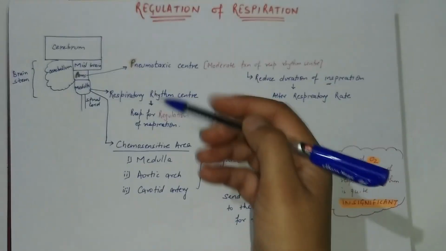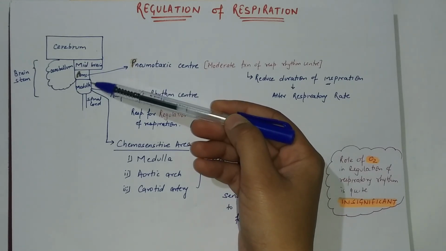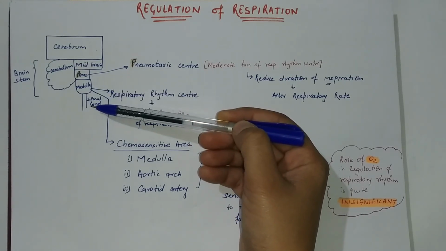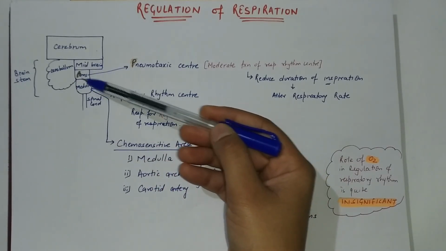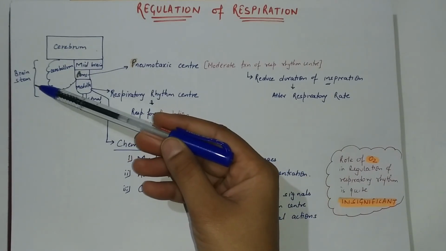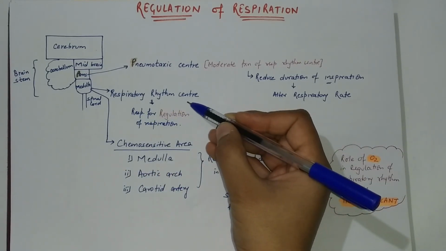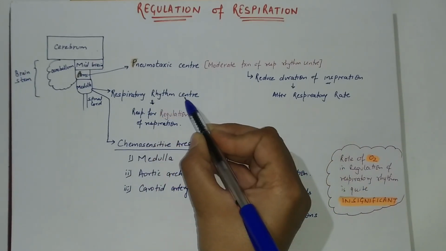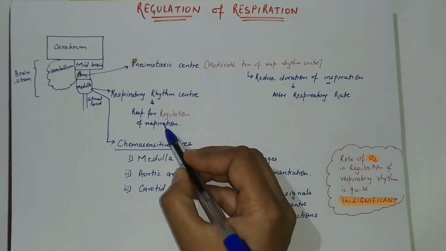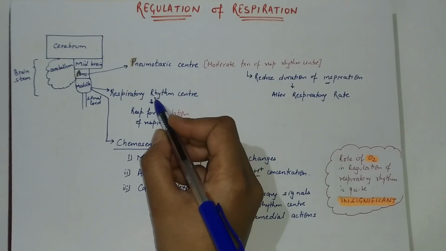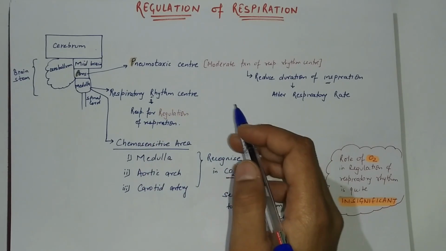So I have shown the schematic diagram in which this is cerebrum, then we have midbrain, pons, medulla, which continues into the spinal cord, and behind these there is cerebellum. So midbrain, pons, medulla and cerebellum together comprise the brainstem. We have a specialized structure present in the medulla called respiratory rhythm center, which is primarily responsible for the regulation of respiration. As the name itself says, it is the prime center for maintaining the rhythm of the respiration.